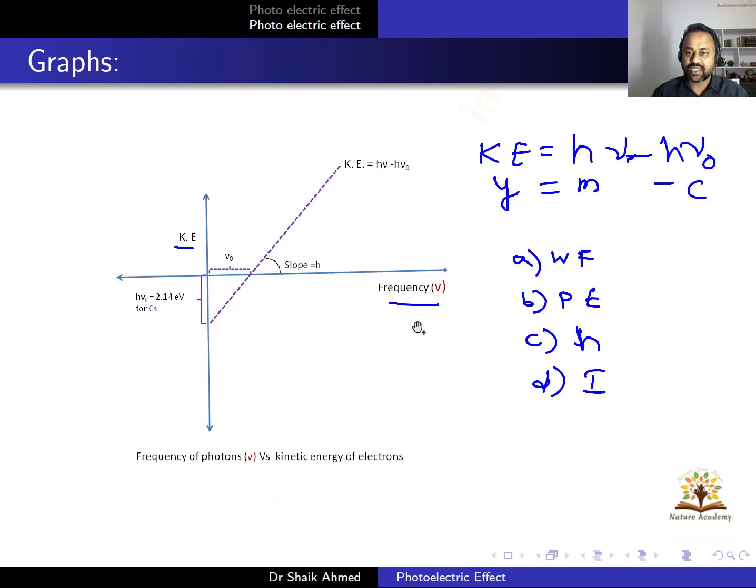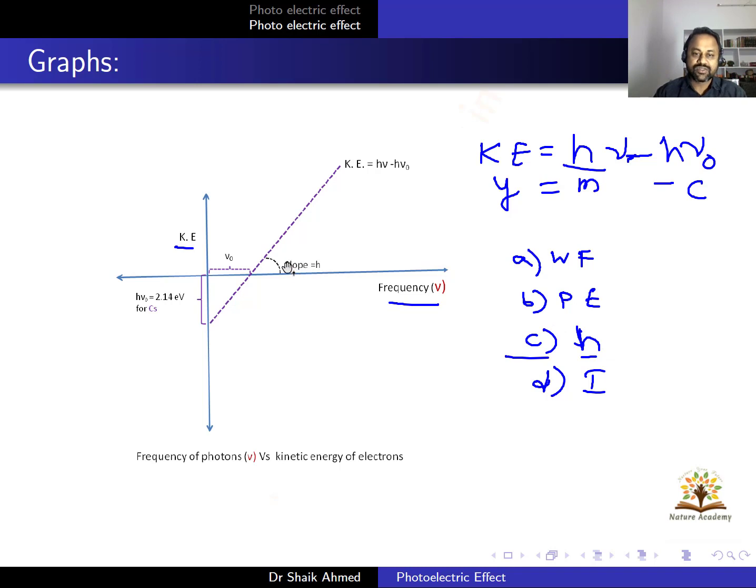So what is the question here? If we plot the kinetic energy of ejected electrons as a function of frequency of the incident radiation, you will get a straight line. What is the slope of the straight line? Simply, the slope of the straight line is Planck's constant.